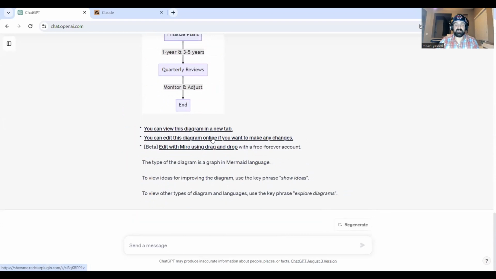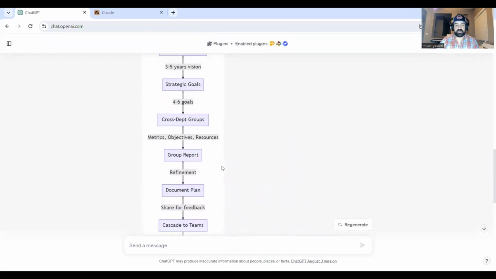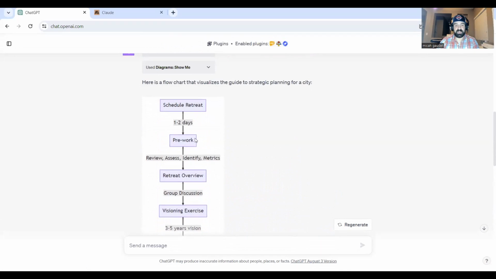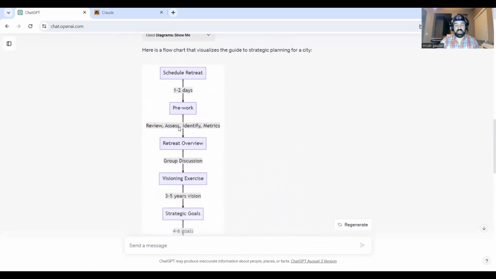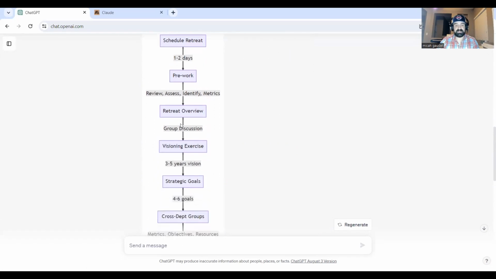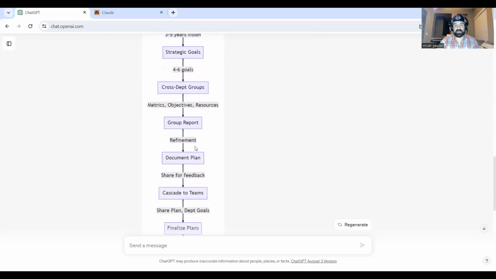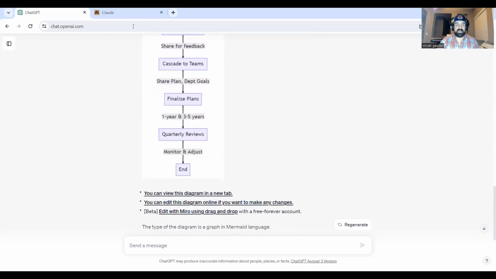After it's done, it gives me the whole spiel here. Let's go to the top and look at this. And here we have it: the one scheduled retreat, 1 to 2 days, pre-work, review, assess, identify metrics, group discussion, and so on and so forth. So we can see that we took the simple prompt there, threw it into a chart, and this is just a kind of linear process chart. We can get more complicated if we needed to.